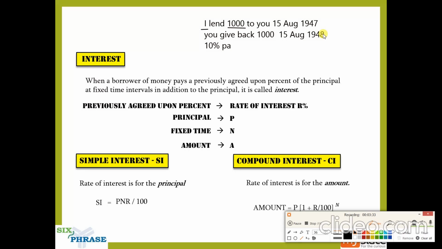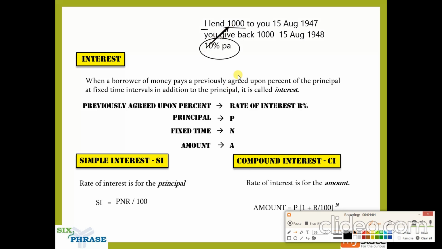So if it is 10 percentage for 1 year, it will be 5 percentage for 6 months. So depending upon the year, the rate of interest will vary. So right now we agreed upon 10 percentage per annum. Now I want you to understand what this 10 percentage per annum means. It means the interest that you have to give me is 10 percentage of the principal.